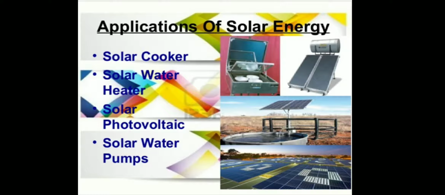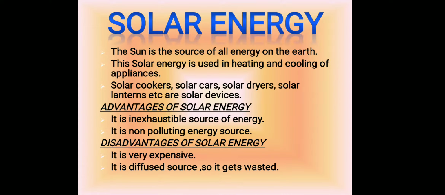As you can see in the picture, these are the applications of solar energy: solar cooker, solar water heater, solar photovoltaic, solar water pumps. The sun is the source of all energy on the earth. Photovoltaic cell, which is a solar device, converts sunlight directly into electricity. This solar energy is used in heating and cooling appliances. Solar cookers, solar geysers, solar cars, solar dryers, solar street lighting system, etc. are solar devices.